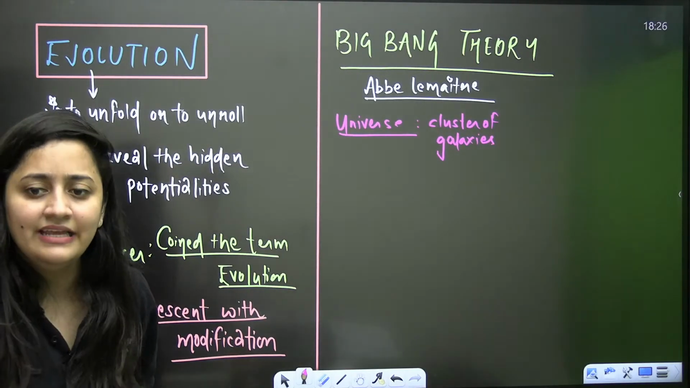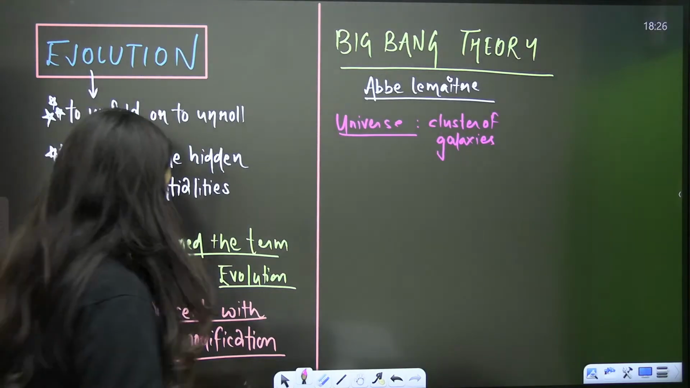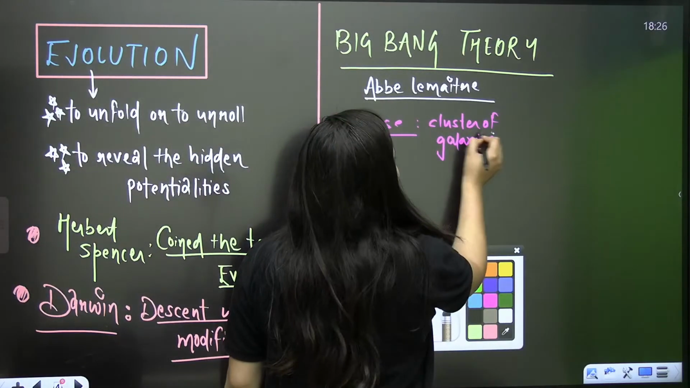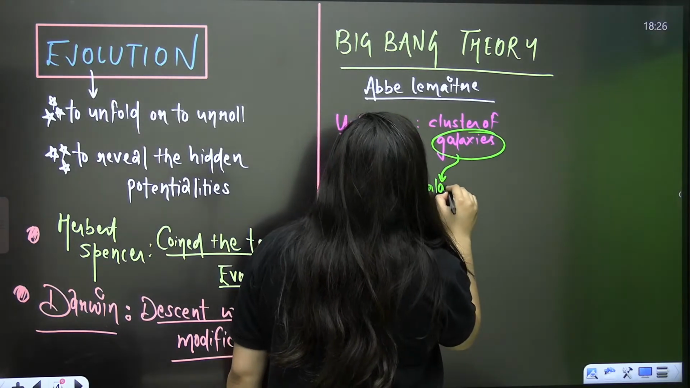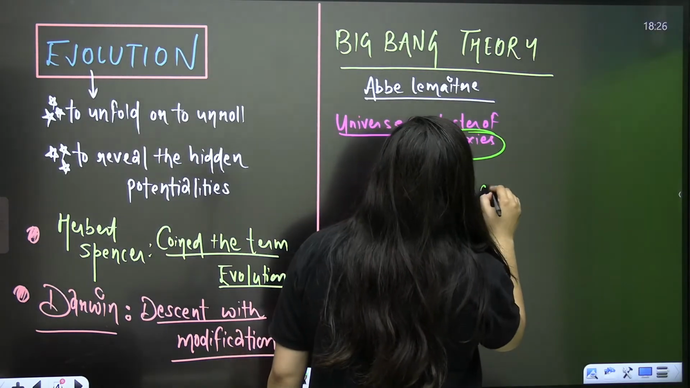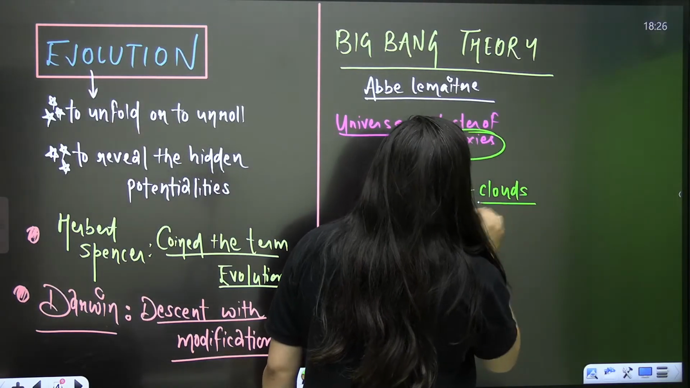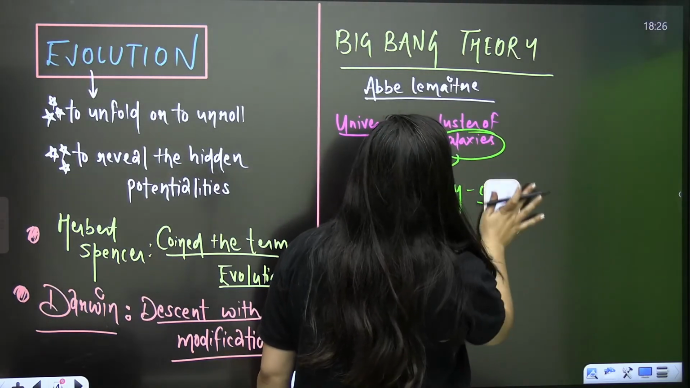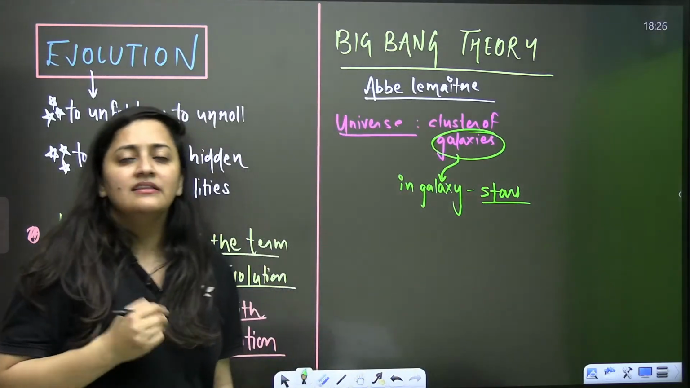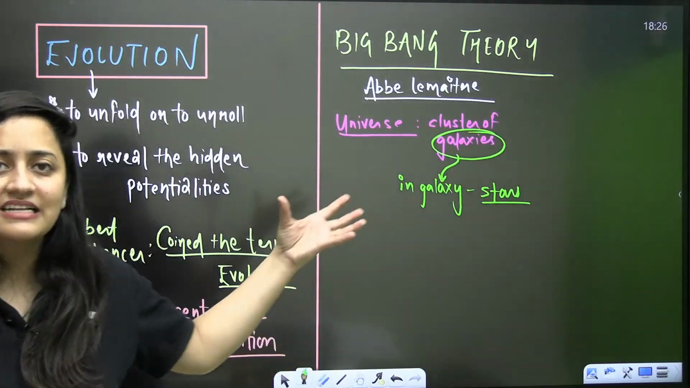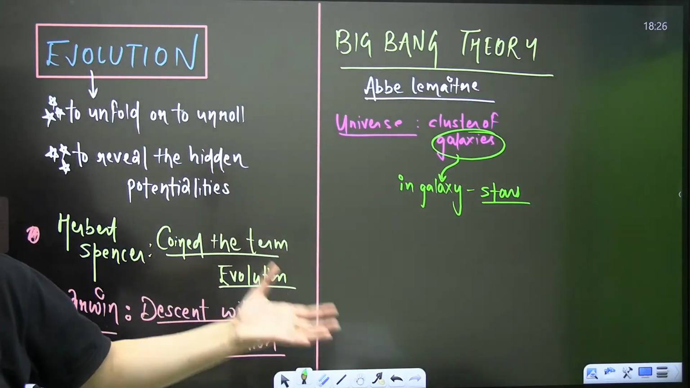Milky Way, exactly. You are right. So I am saying that the universe is nothing but a cluster of galaxies, and in a galaxy we have the clouds and the stars. And these stars are nothing, they are just gaseous clouds. These are basically gases, isn't it?